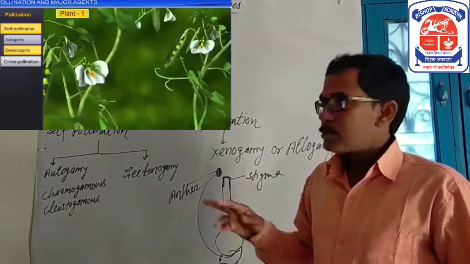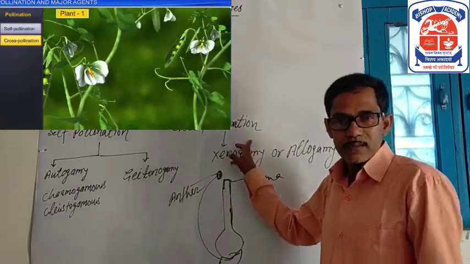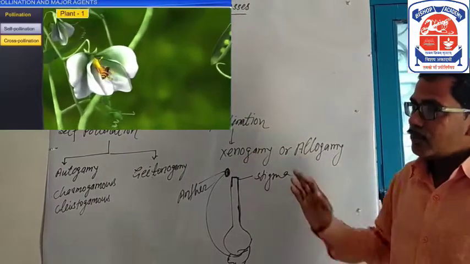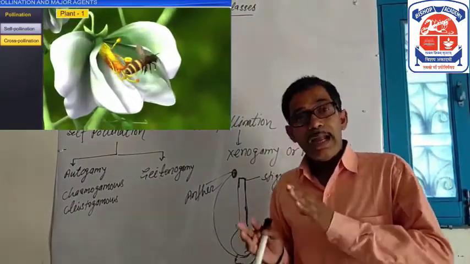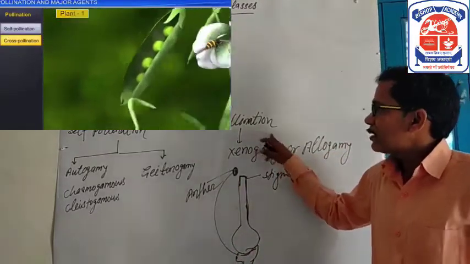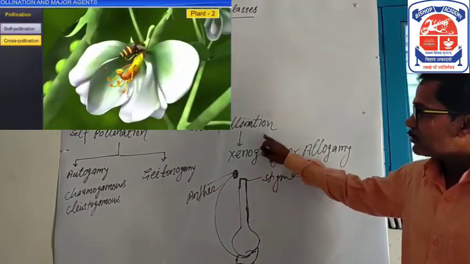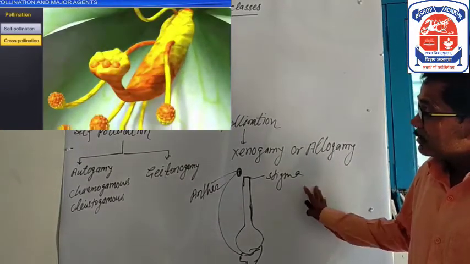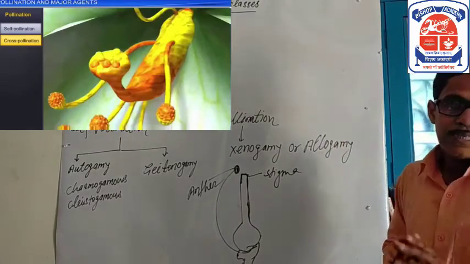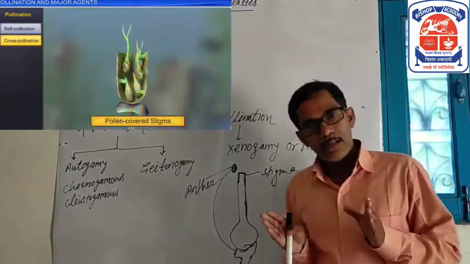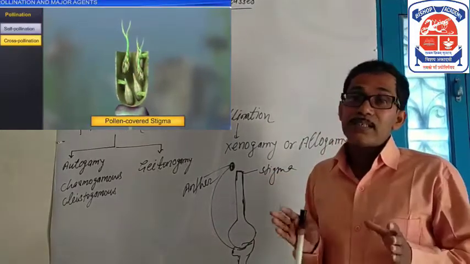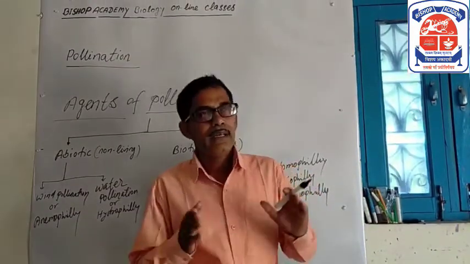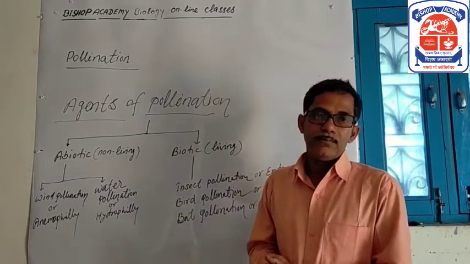Now we will study cross-pollination. What is cross-pollination? As you know, the transfer of pollen grain from anther to stigma of a different flower and different plant is called cross-pollination. Cross-pollination is also called xenogamy. For this purpose, different types of pollinating agents are required for cross-pollination. Let's study the agents of pollination.